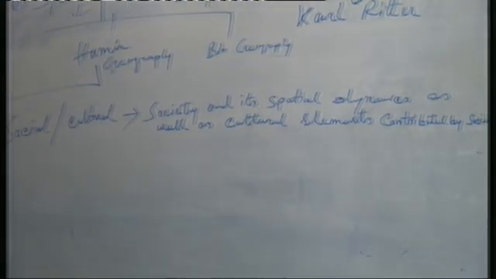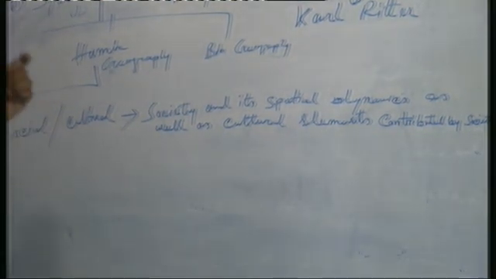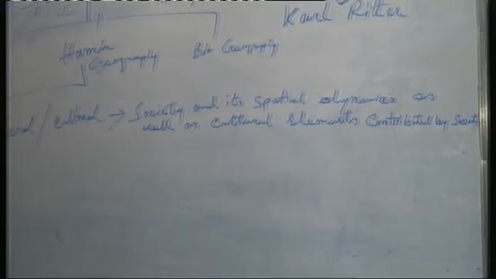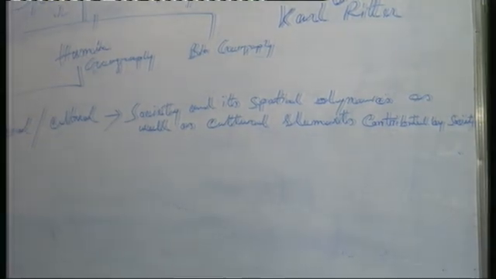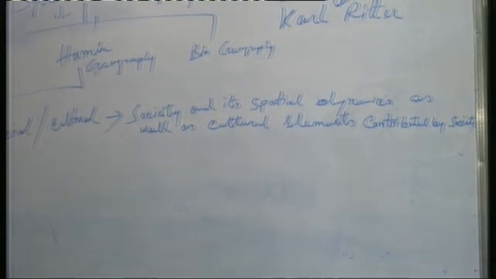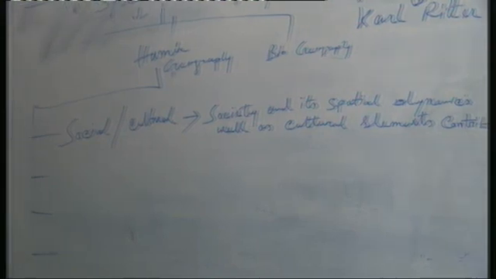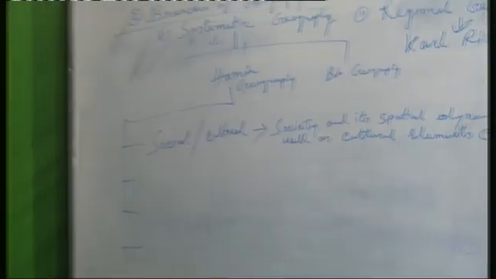In this portion we will discuss the relation of human beings with different parts of our environment. Social and cultural means people living in different parts. In our country also, if you see different regions, their culture or social structure is different.